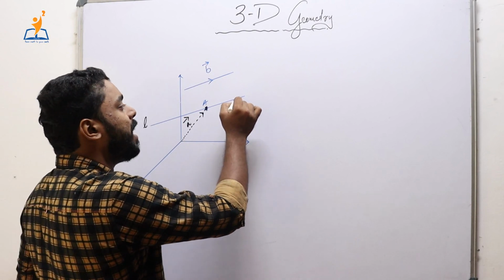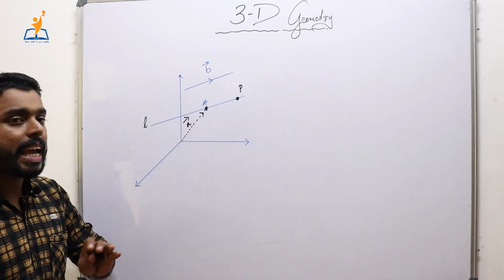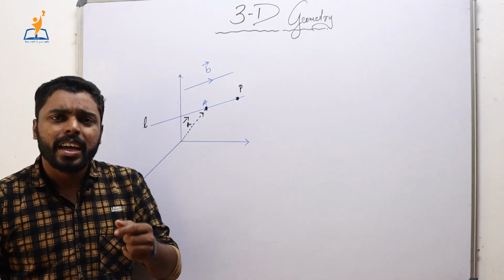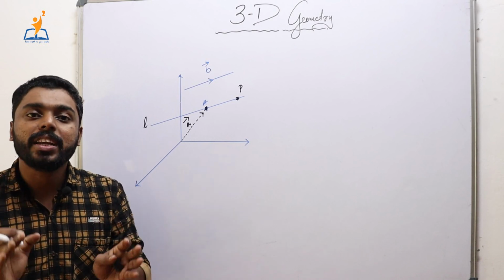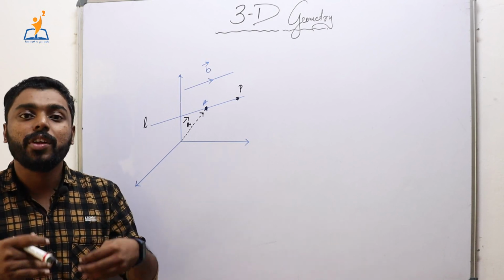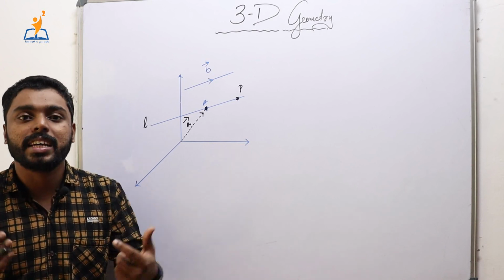Now let P be any arbitrary point on the line. So P is any arbitrary point on the line. Remember that in order to find the equation of something, we always take an arbitrary point in the situation, so that we derive the equation corresponding to the arbitrary point and it will give us an equation.